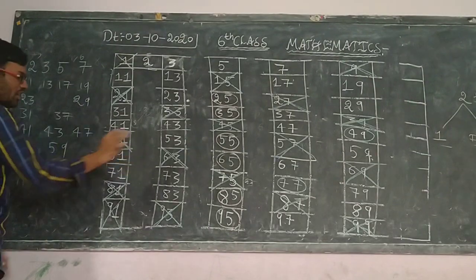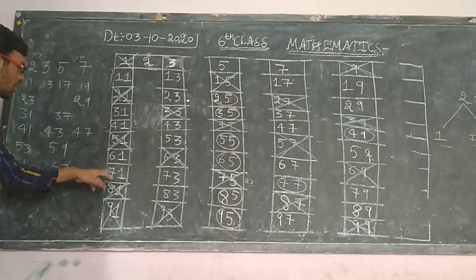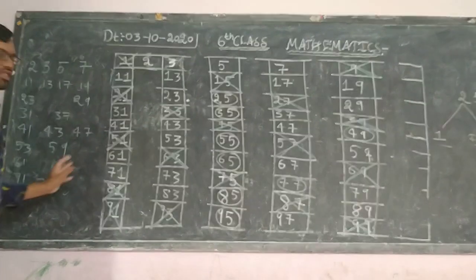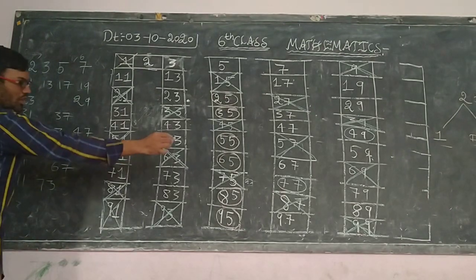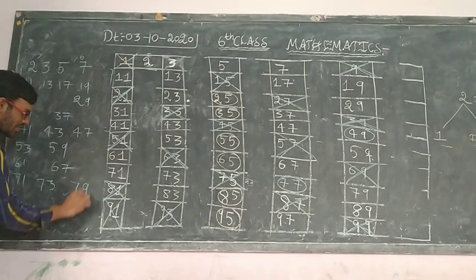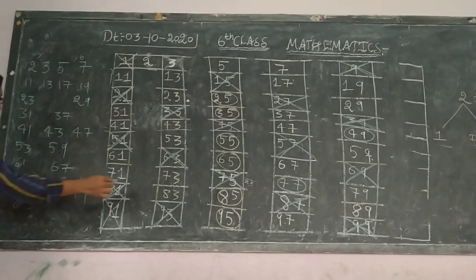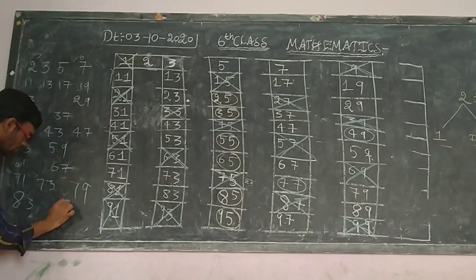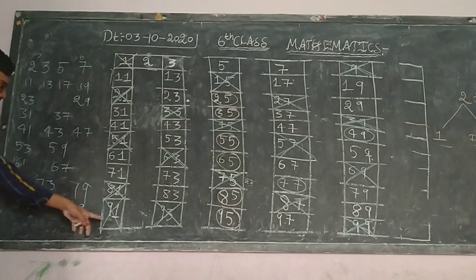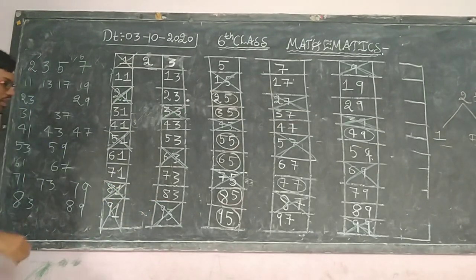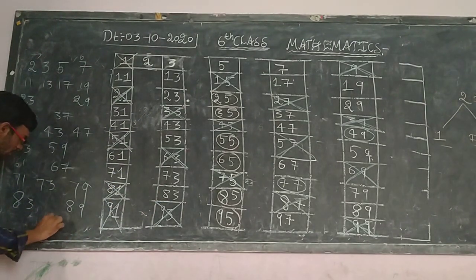I am just writing the numbers which do not have any cross mark or circles. Don't get confused. You know what sir is writing. Next in the next line 83, next 89. Next in this line 97.